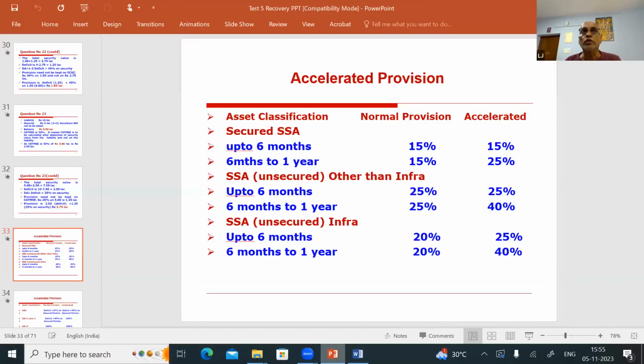See, you have to classify an account, particularly when there are overdues for 12 months, immediately on the 91st day or on the 90th day, as NPA.